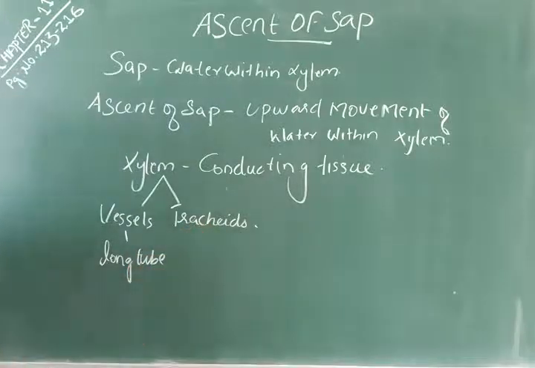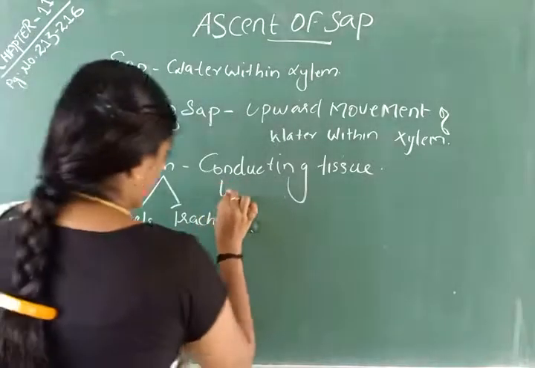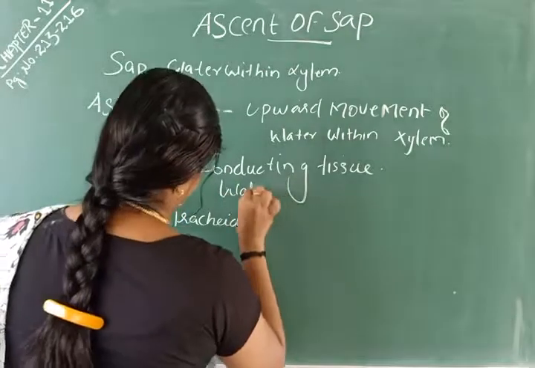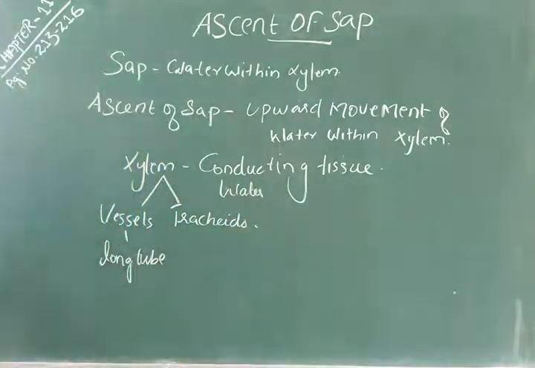Tracheids have tapering ends and the presence of pits. Through these pits, the water is transported. So xylem is the water conducting tissue. Through xylem, the water is conducted.